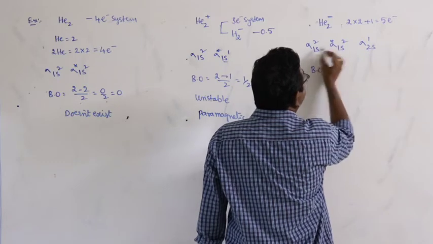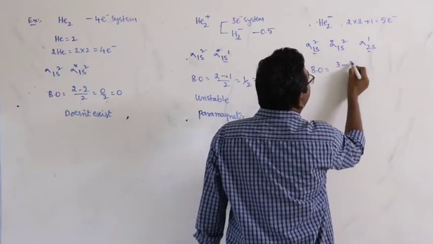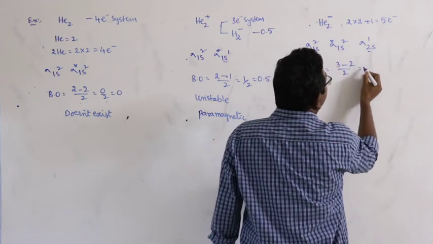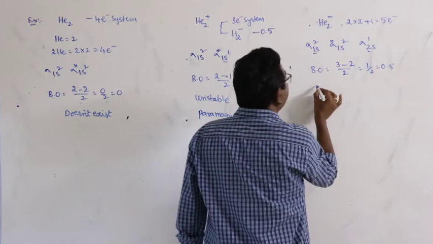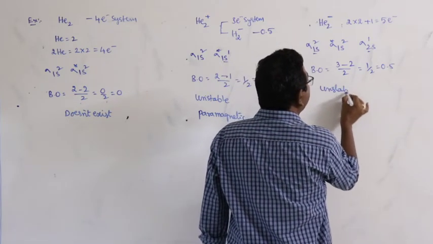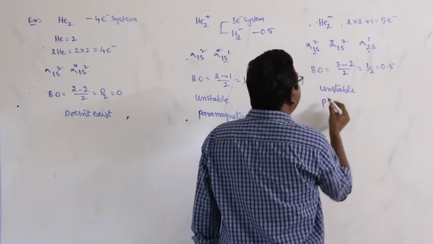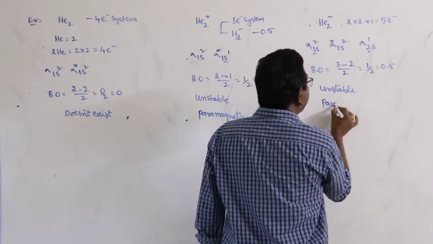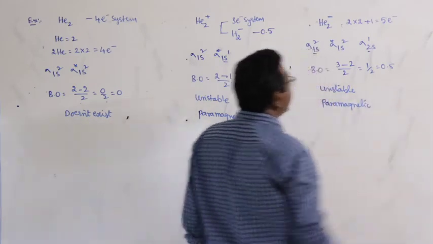Bond order is equal to bonding molecular orbitals 2 plus 1, 3, minus 2 by 2, 1 by 2, that is equal to 0.5. Here the species is unstable and there is an unpaired electron present in the sigma 2s, so the species is paramagnetic in nature.